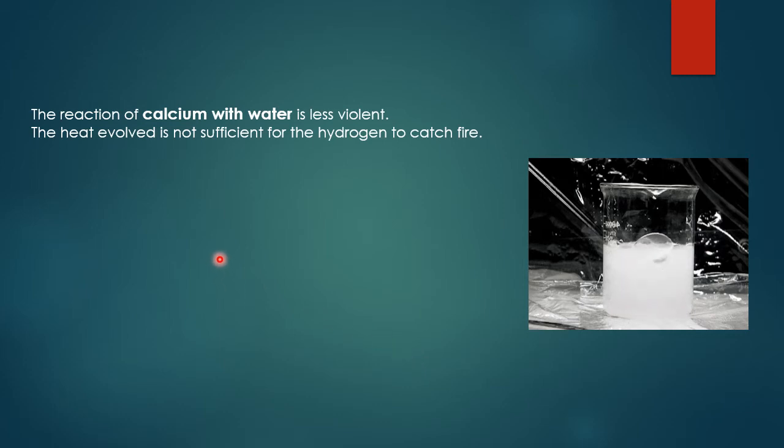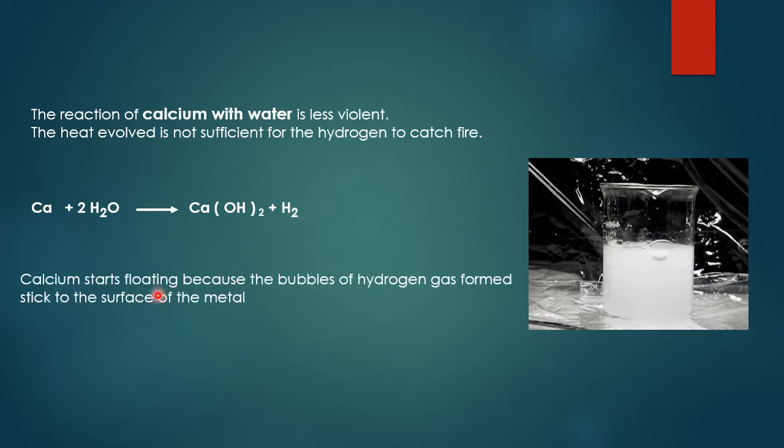The reaction of calcium with water is not that violent, it is less violent, but here also heat is evolved. The heat evolved in this reaction is not sufficient for the hydrogen to catch fire, but then also it is an exothermic reaction. Heat is comparatively less. This is the chemical reaction between calcium and water: Ca plus 2H2O gives Ca(OH)2 plus H2. Here also H2 gas is evolved.